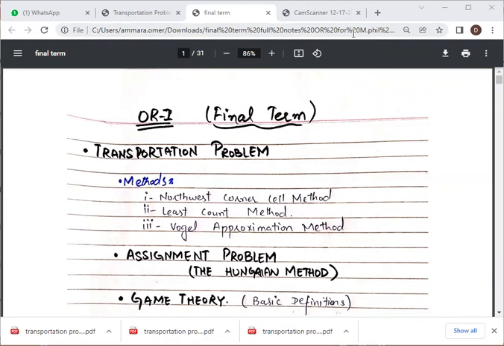Today, after midterms, we are on the final term of your course of operations research, and we have the topic of the transportation problem. Before that, we dealt with linear programming problems, and we found their feasible optimal solutions with the help of the simplex method, the M method, the two-phase method, and their different strategies.